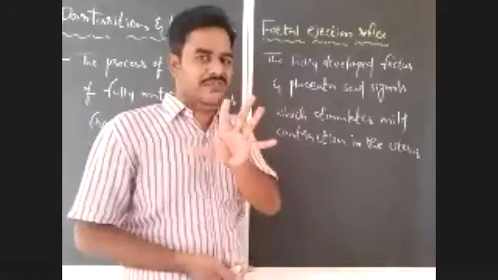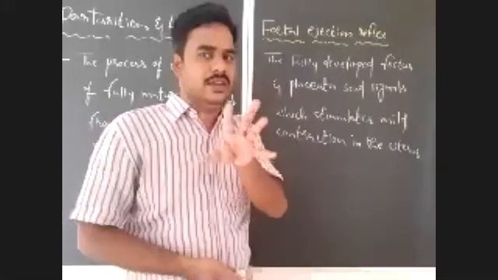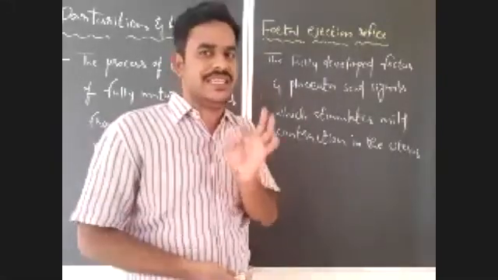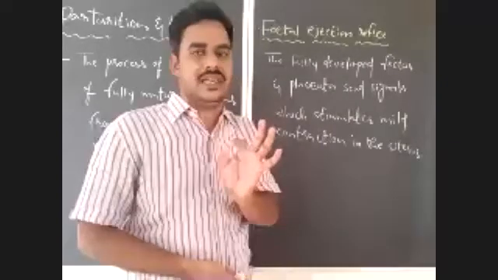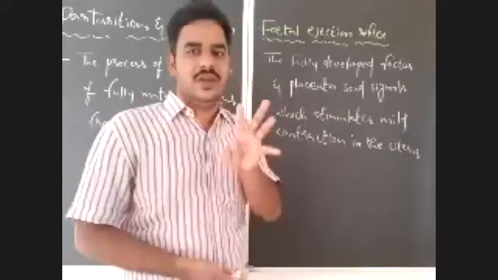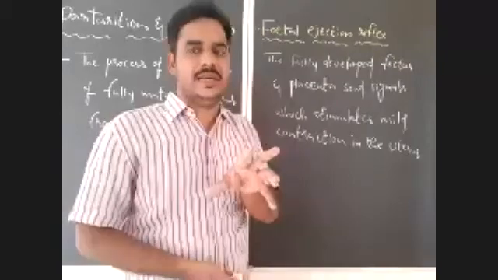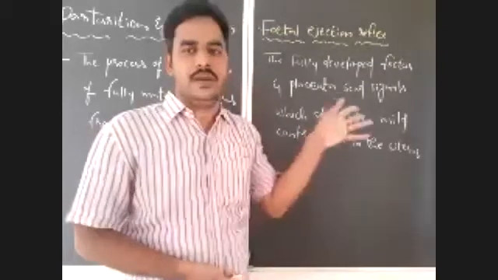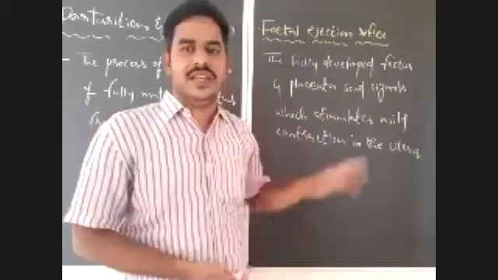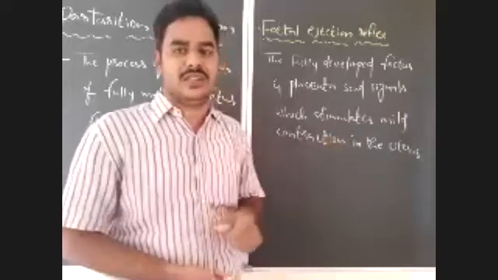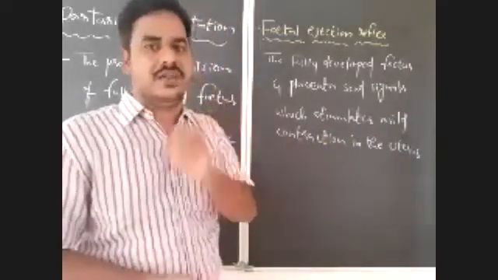So a fully developed fetus along with the placenta sends signals that generate a nerve impulse. Whenever a signal is generated by the fully developed fetus and placenta, that induces mild contractions in the uterus.